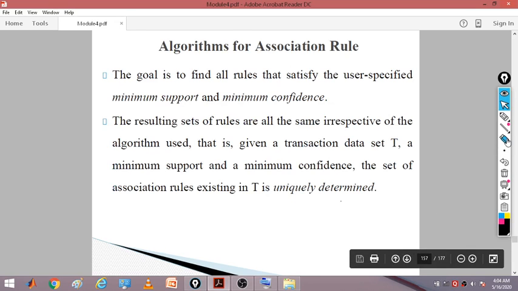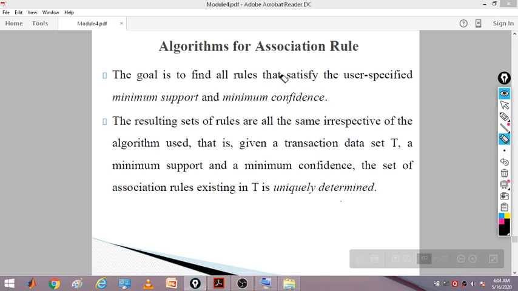Now, algorithms for association rule mining. The goal is to find the rules that satisfy the user-specified minimum support and minimum confidence. So we have to have a minimum support and minimum confidence, and then the set of rules.